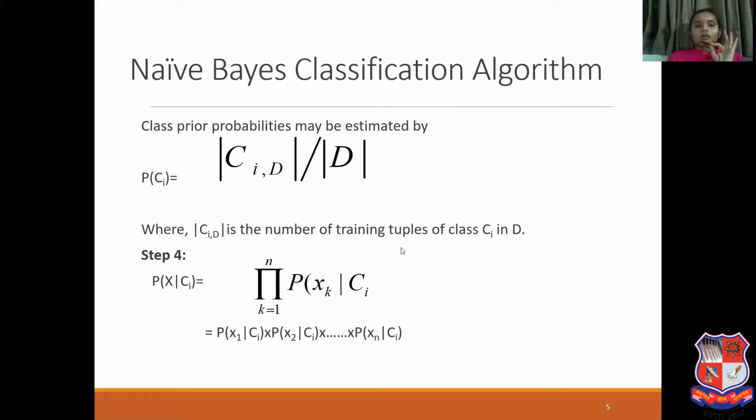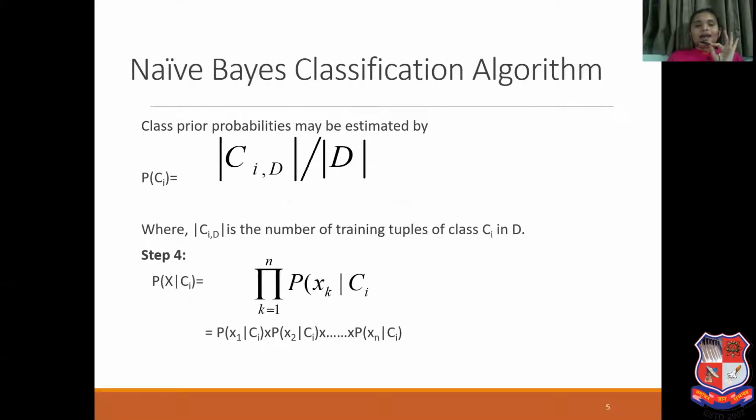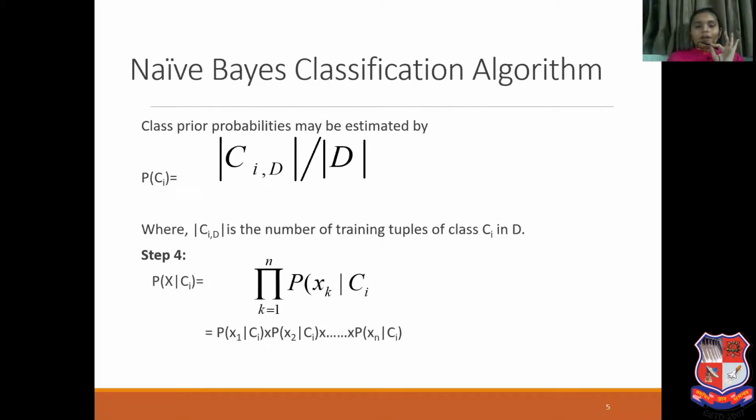Now, the class prior probability of Ci, how will we calculate it? Probability of Ci we calculate by |Ci,D| divided by |D|. What is |D|? This is nothing but the number of training tuples. For example, in a training data set I have 20 tuples, so |D| is 20.